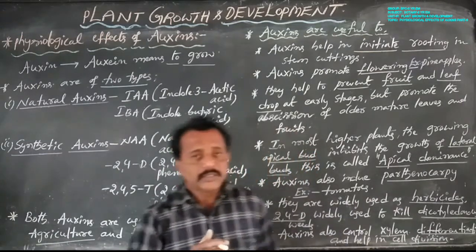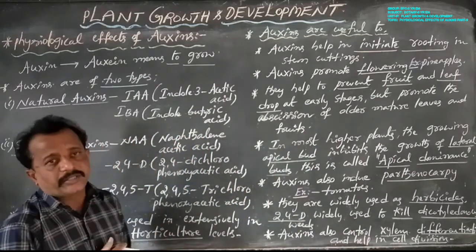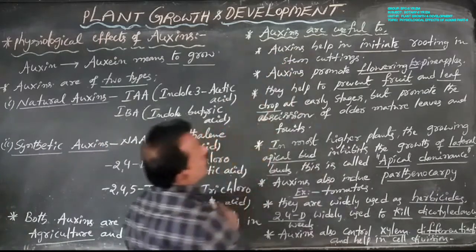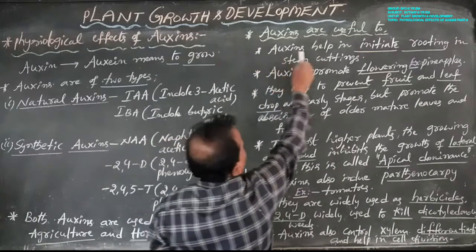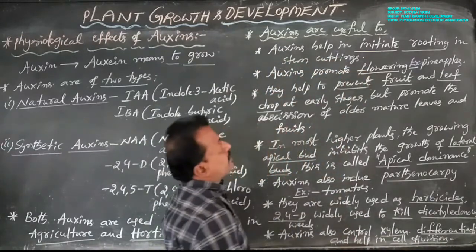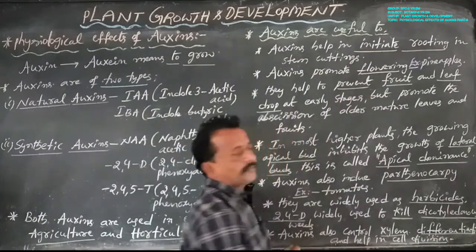Now, how are auxins useful? Dear students, first, auxins help initiate rooting in stem cuttings.